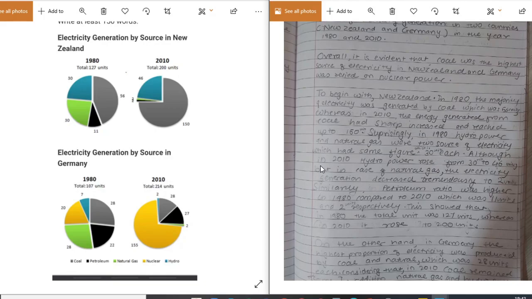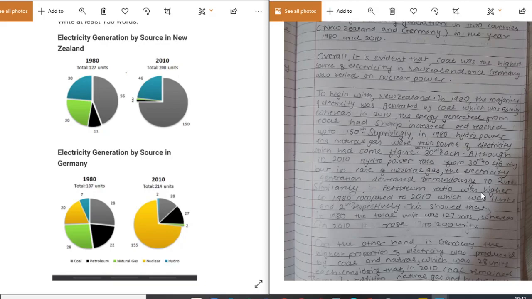Very good. Although in 2010 hydropower rose from 30 to 46 units, in case of natural gas the electricity generation decreased tremendously to 2 units. But from what? Oh, sorry, the natural gas, that is from 30 units.